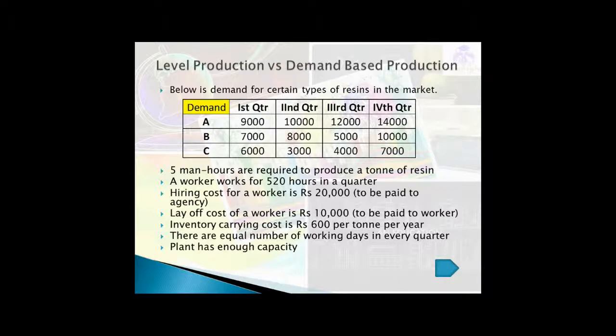So let's see how we can tackle this situation. I will solve this numerical in an Excel sheet so that the calculation is easier for me, as I can just put in the formula. Otherwise you can use pen and paper to solve these types of questions. So let's begin.